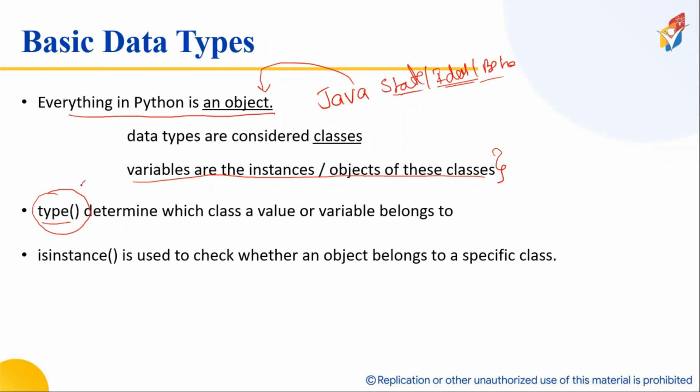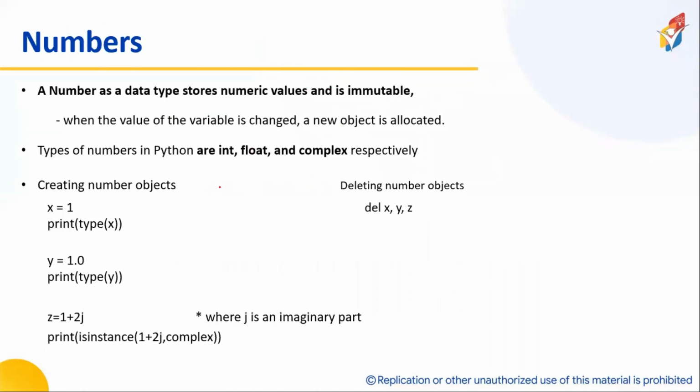Always, functions will be written with this parenthesis. It determines which class a value or variable belongs to. Okay, now let me discuss what the basic data types supported by Python are.